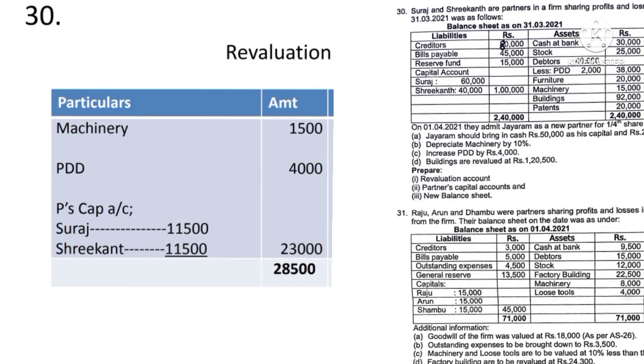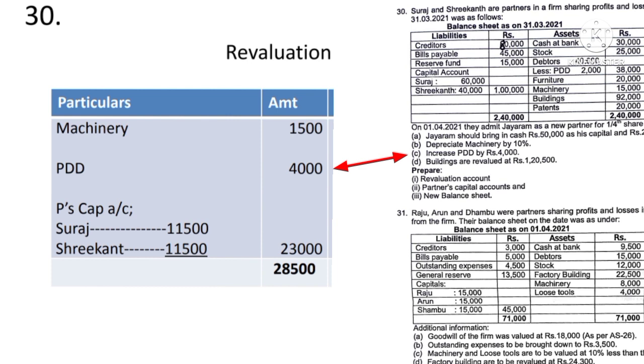And thereafter some revaluations are done, so that should be recorded in the revaluation account. The first one is machinery is depreciated, so in the revaluation account on the debit side, because it is a loss to the firm, it has to be recorded on the debit side. Machinery account, 10% of 15,000 comes to 1,500. Then increase in PDD by 4,000.